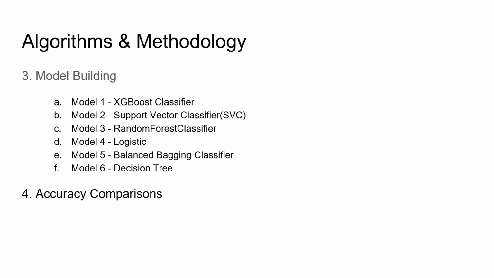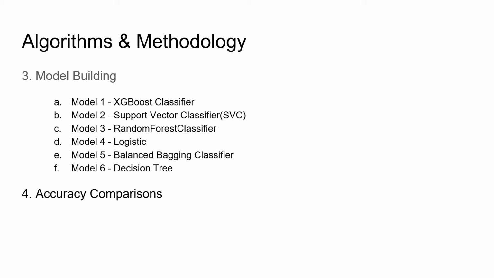We have 6 models: XGBoost, support vector machine, random forest classifier, logistic regression, bagging classifier, and decision trees. And we would be comparing these 6 models based on the accuracy and see which level of complexity we need to pass this data through. Once we are done with running the data through these models, we'll be using our accuracy to figure out which model works best for our data set in particular.